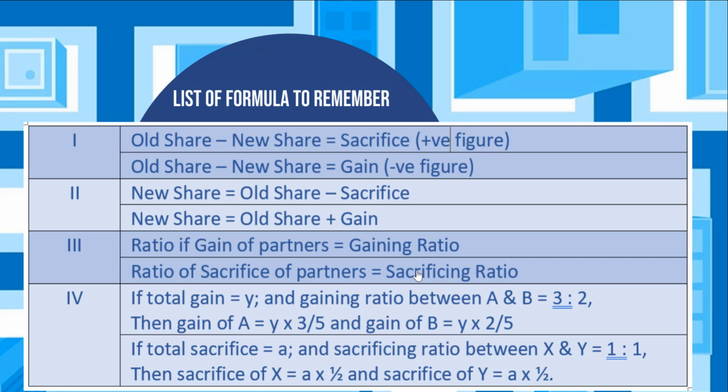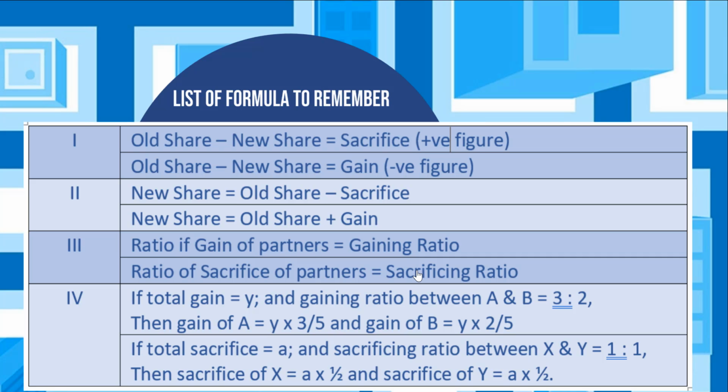The same concept can be applied in the case of sacrifice and sacrificing ratio. Let's say the total sacrifice is equal to a variable A, and the sacrificing ratio between two partners X and Y is 1:1. Then to get the sacrifice of X, we take the total sacrifice A and multiply it by the sacrifice ratio of partner X, which is 1 divided by 2.